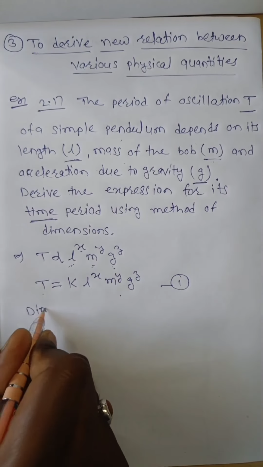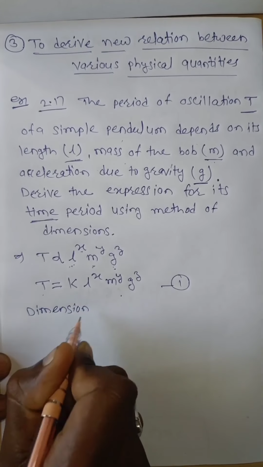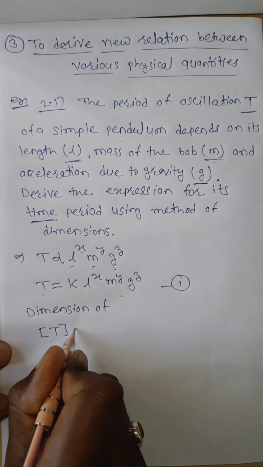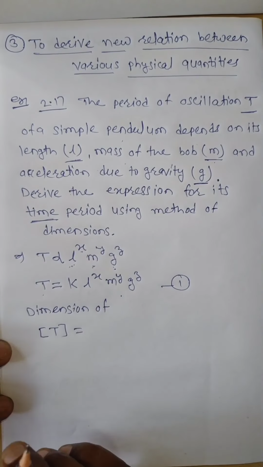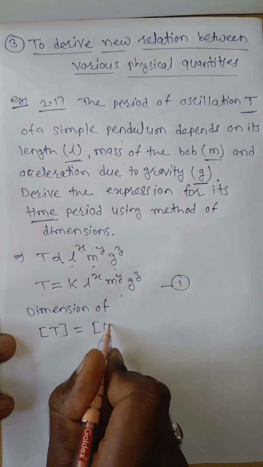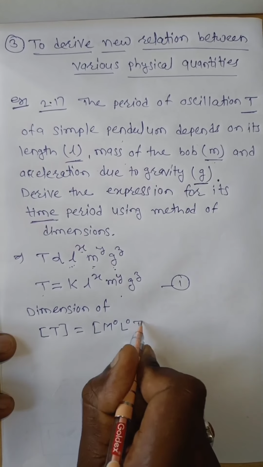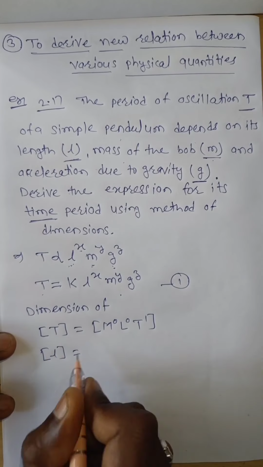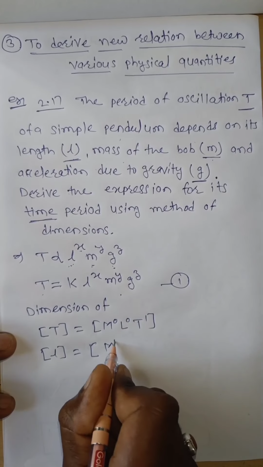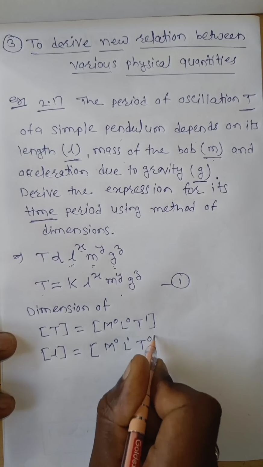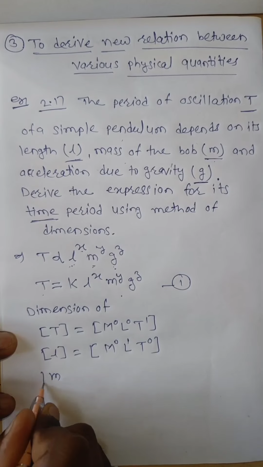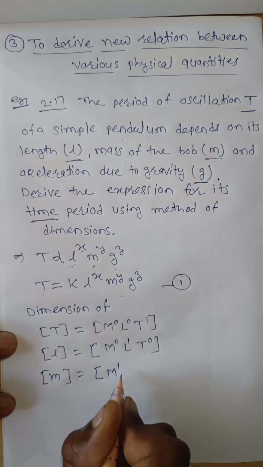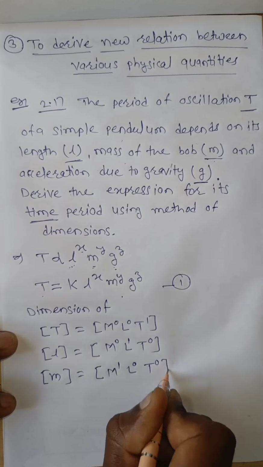Now the dimensions of the time period T. What are the dimensions of the time period T? M0, L0, T to the power of 1. Then the dimensions of L, length: the dimensions of L are M0, L1, T to the power of 0. Then the dimensions of M: the dimension of M is M1, L0, T0.